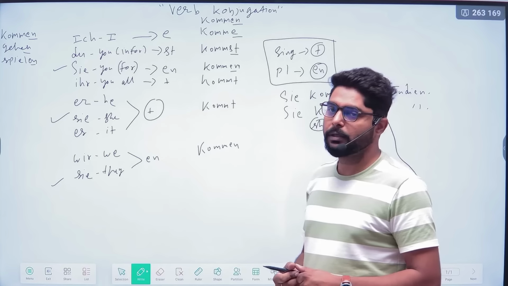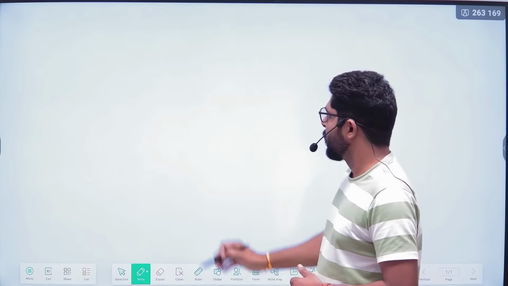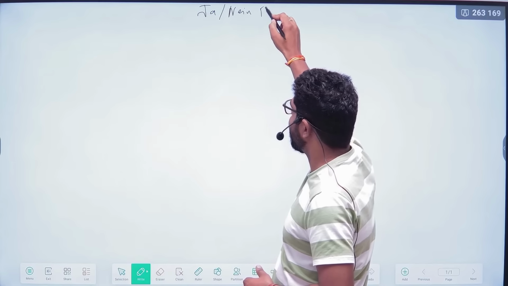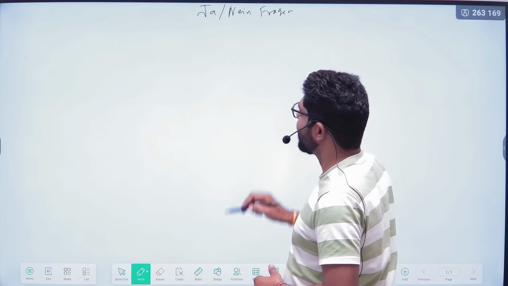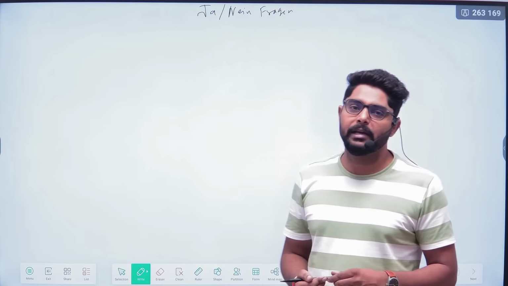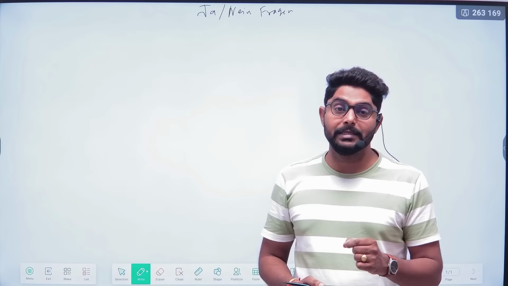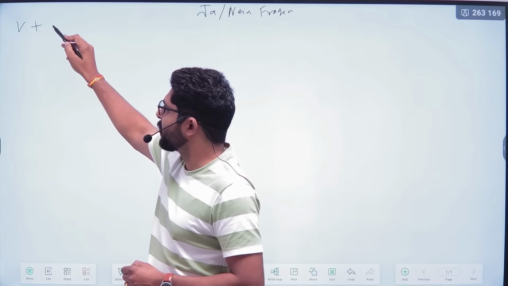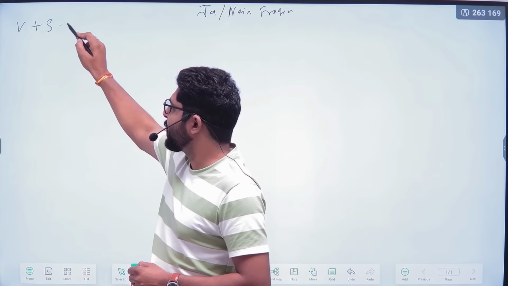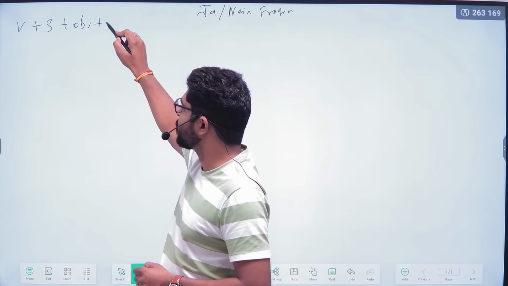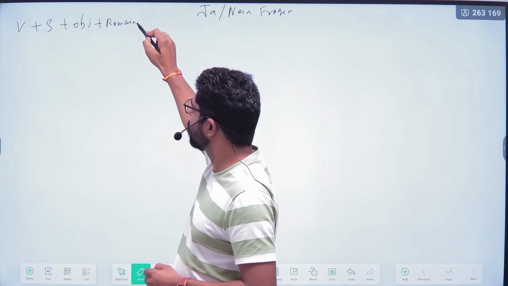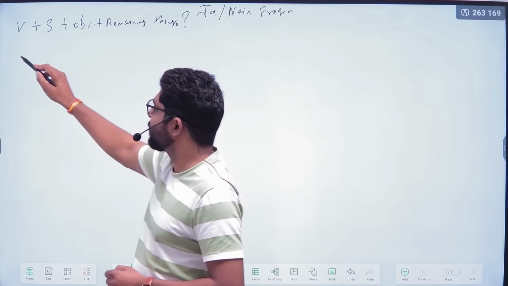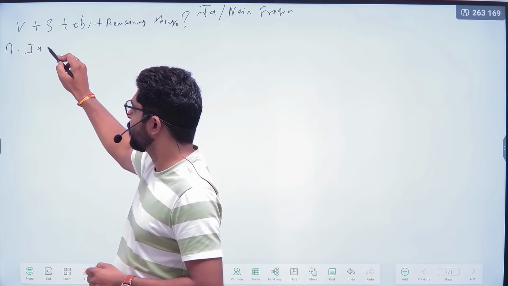Next, we are moving to the next topic. That is Ja-Nein-Fragen. So what exactly is Ja-Nein-Fragen? If you translate it into English, it means yes and no question. So in the yes and no question, you need to put the verb in first position. Then it will be subject, object, and remaining things you can also add. Question mark.